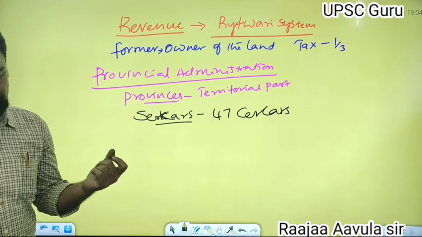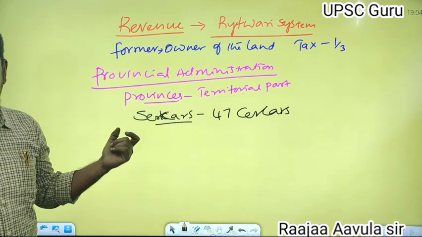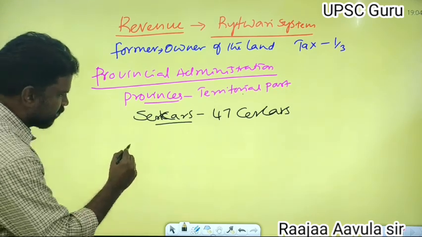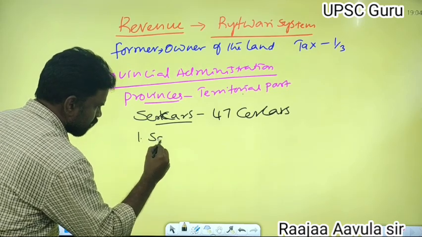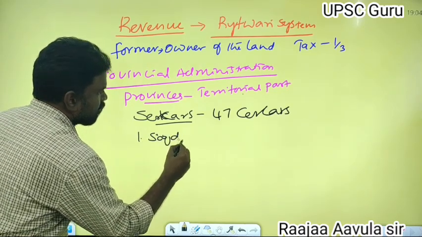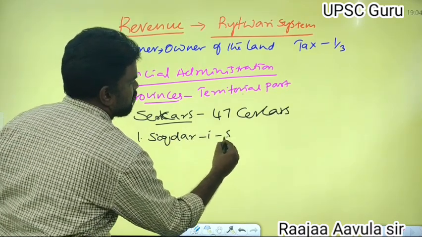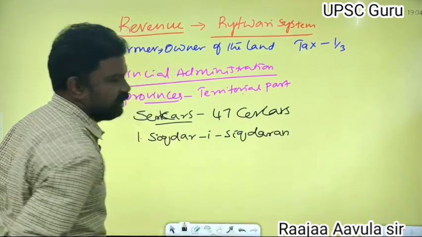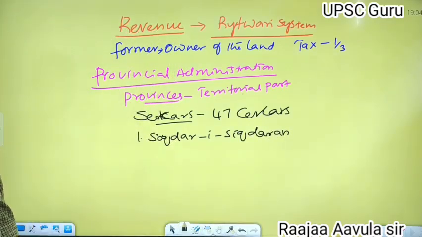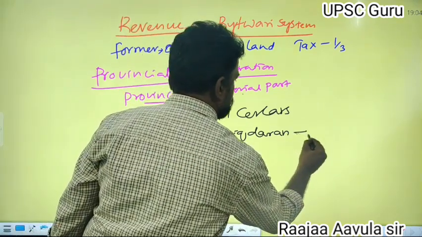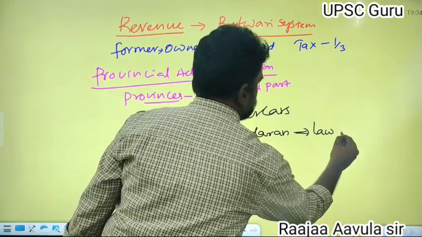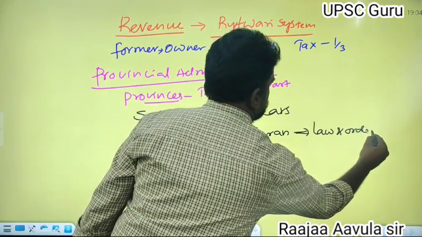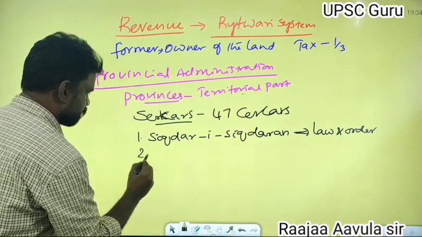At the sarkar level, there were some officers. Sikdar-e Sikdaran looked over the law and order.